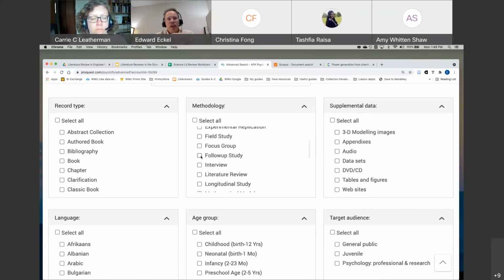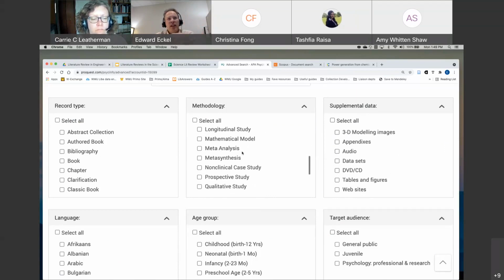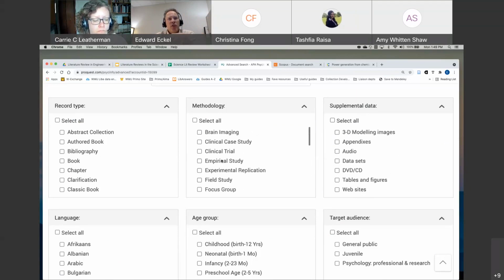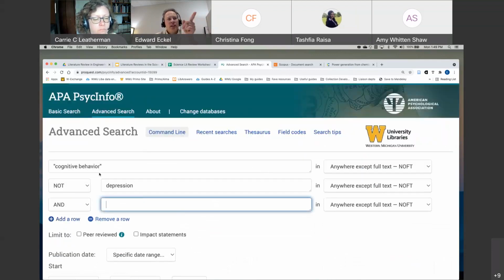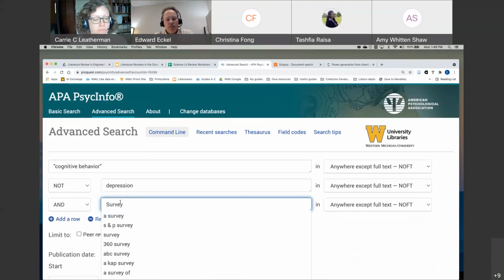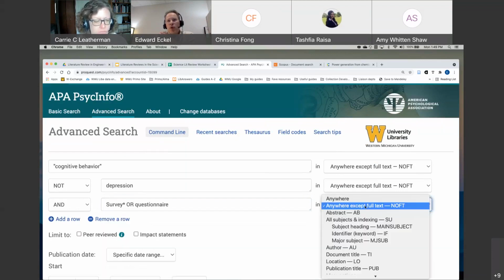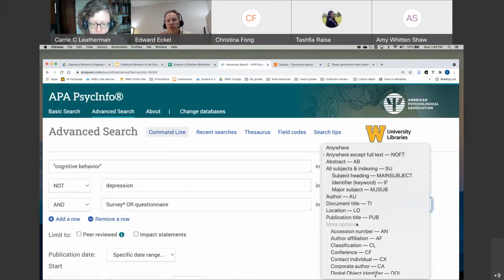Okay, so if you're doing a follow-up study or field study, I don't see anything with survey. Usually if you want a questionnaire or data collection instrument, you're probably going to want to include that as a keyword. So if I were studying cognitive behavior and depression, I might put in "and survey, questionnaire," okay? And then I would search for either the abstract or I would even search for the full text if I could, okay?